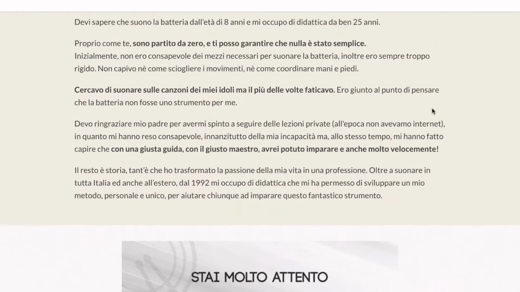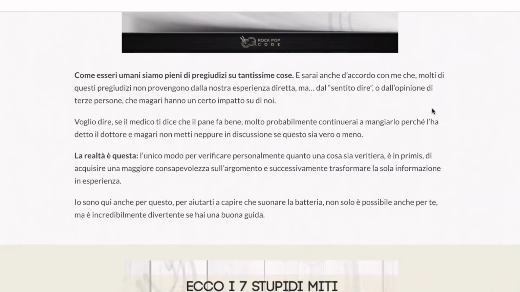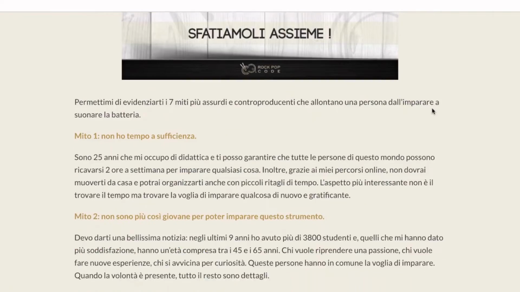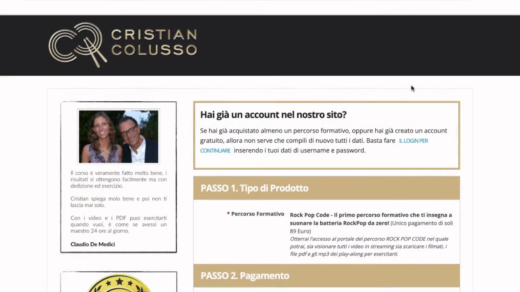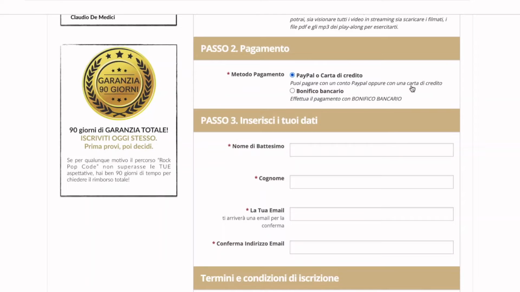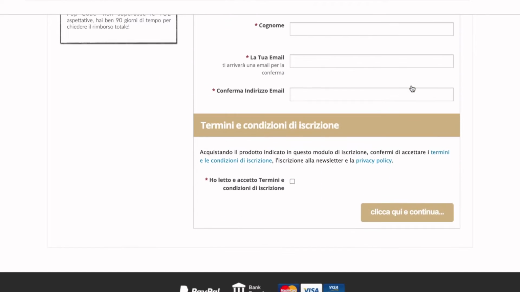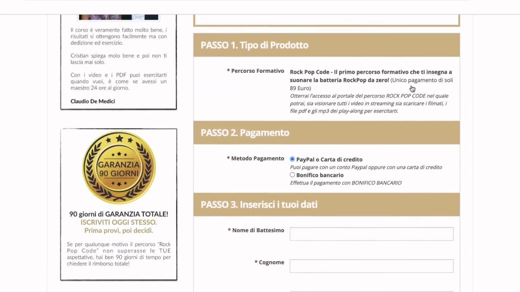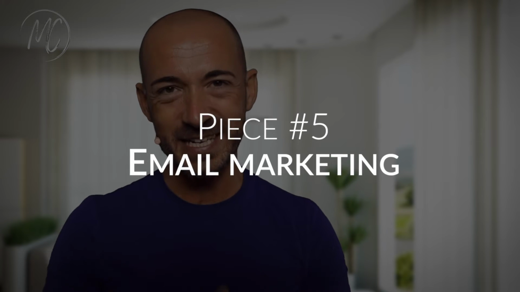Piece number 3, sales page. This is very easy to understand. It represents the web page when you sell your product or service. Piece number 4, order page. This page is where your prospect puts all the necessary information, credit card included, to buy your product or service and become a client.